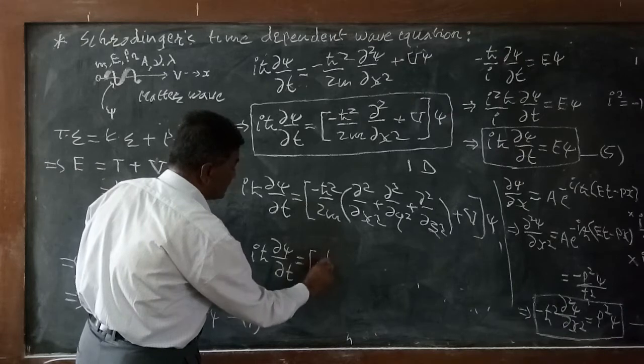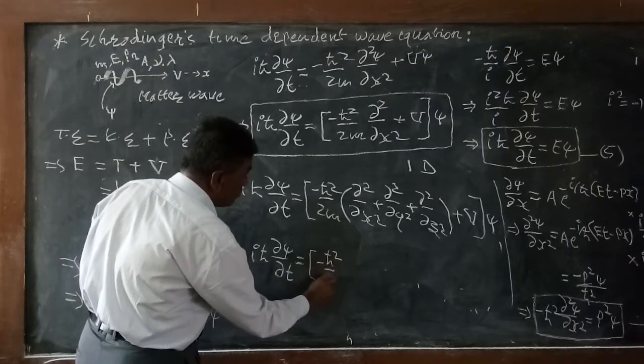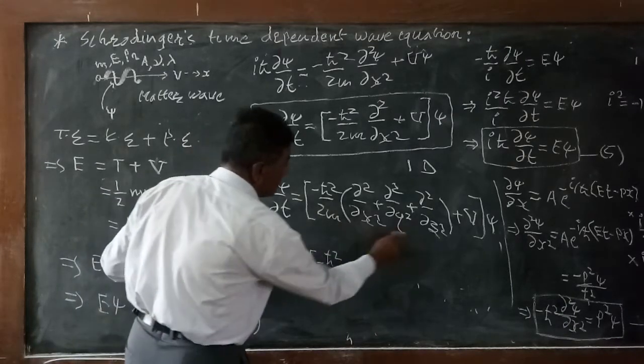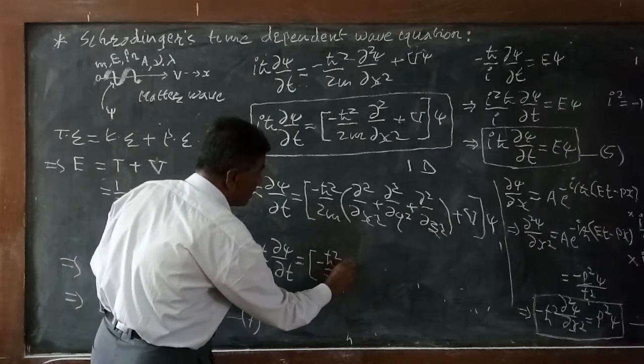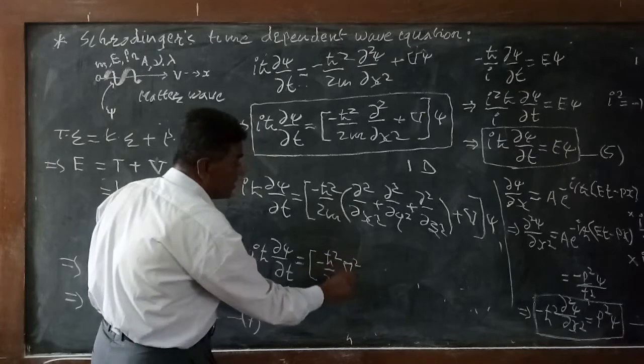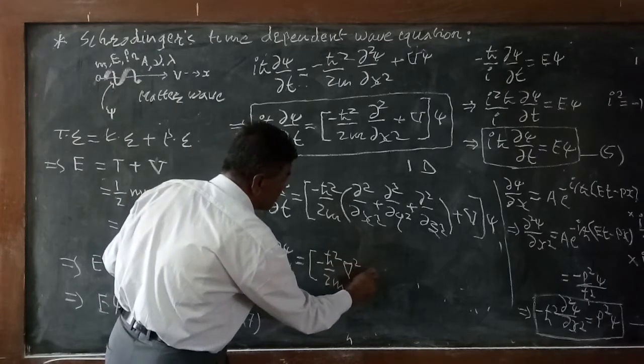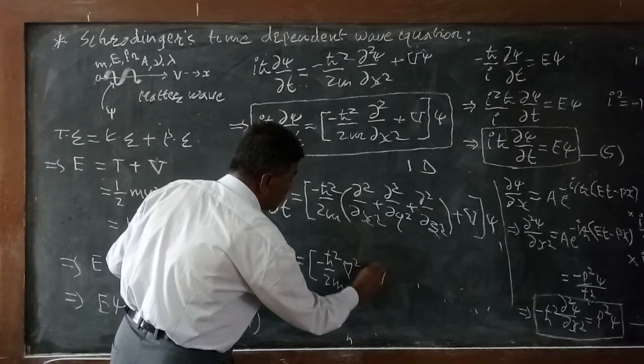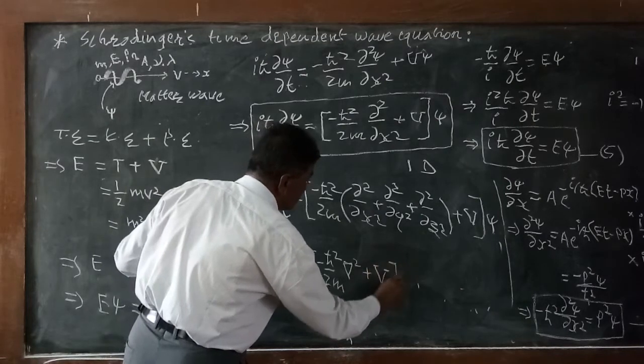will be equal to minus h cross square divided by twice m, and instead of this bracket we will take one operator which we call del square, the inverted triangle square, plus v, psi.